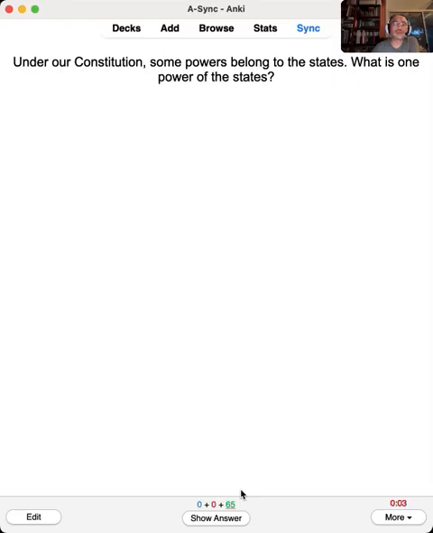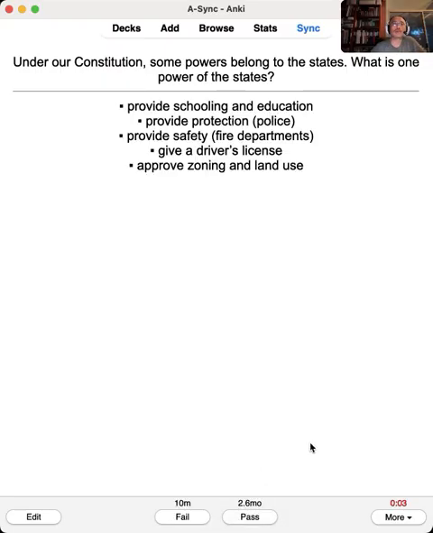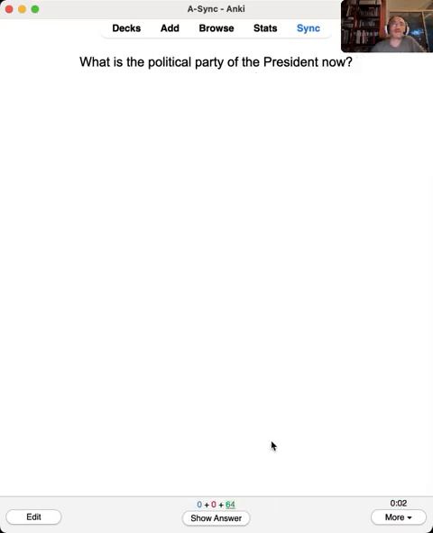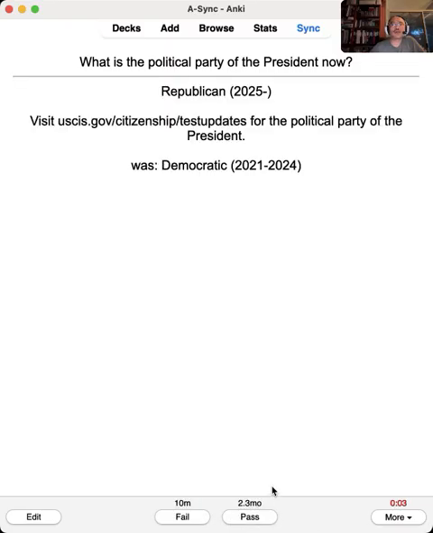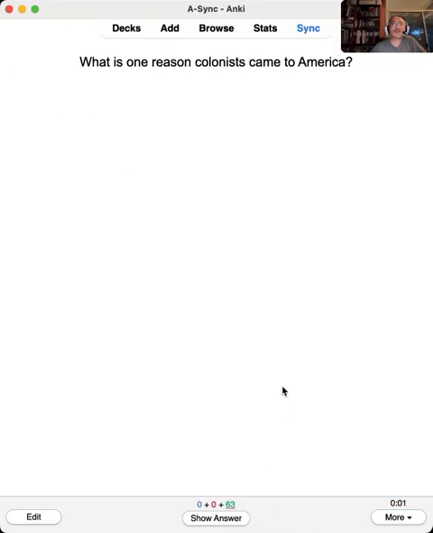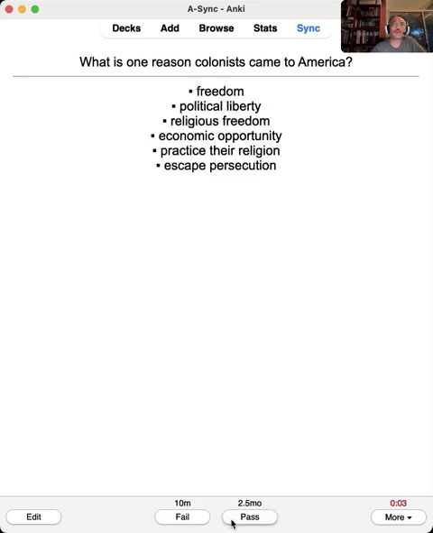Under our Constitution, some powers belong to the states. What is one power of the states? Provide schooling and education. What is the political party of the president now? Unfortunately, the Republican Party. What is one reason colonists came to America? For freedom. Freedom, political liberty, religious freedom, economic opportunity, practice their religion, escape persecution. Okay, freedom.